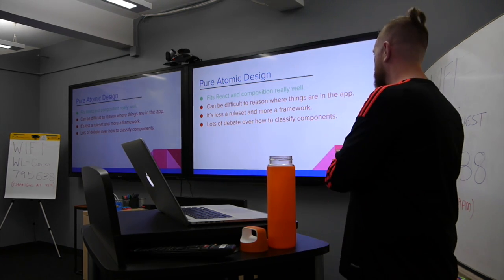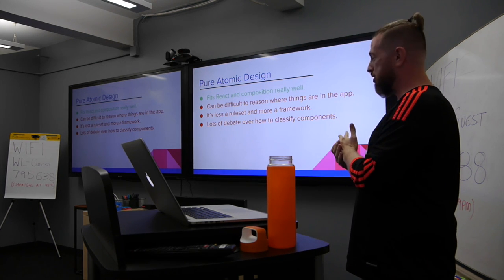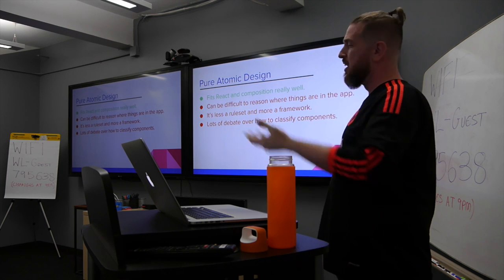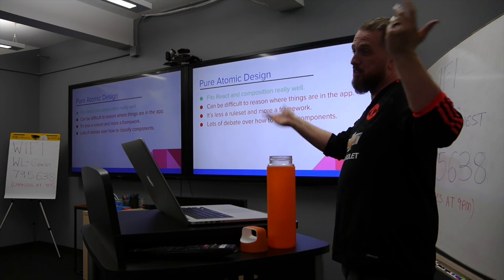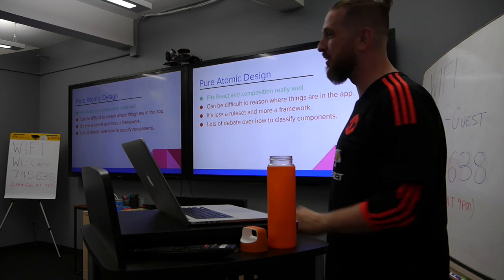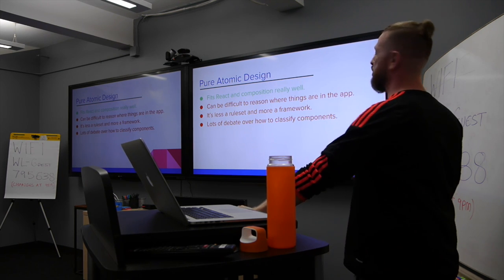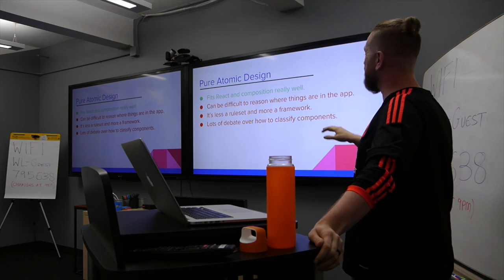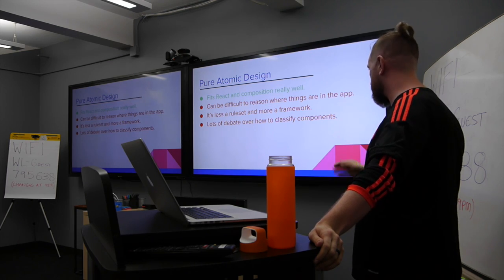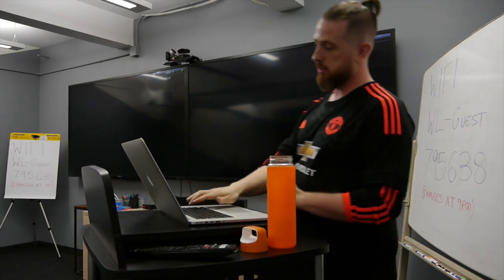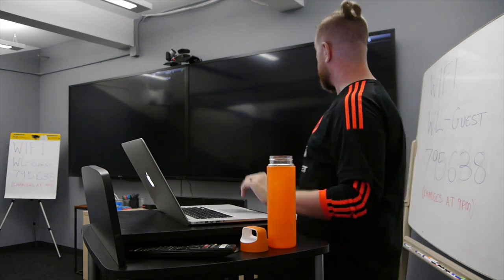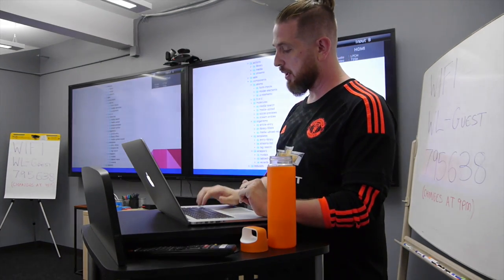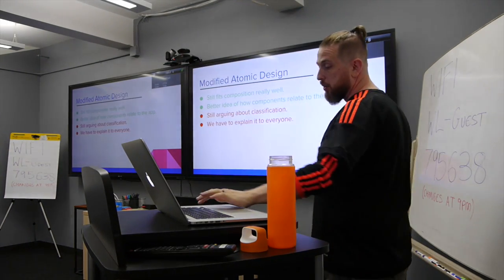It's less a rule set and more a framework. A lot of the arguments around this are not just which one should be used, but what's an atom, what's a molecule, all this is too complex. Somebody on another one of our teams created cell, because we just needed to make this even harder to follow. So we just come up with all these reasons to try to make it fit. None of those are good or bad. Maybe the cell thing's a little weird. But none of those things are good or bad. You just know that you need to be a bit flexible with it. And then, like I said, lots of just debating about how you structure things, lots of debating about where you want things to go.